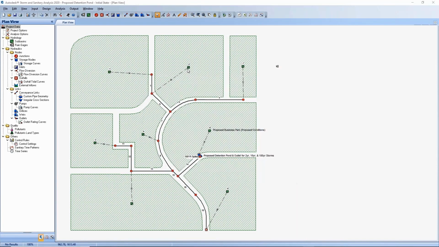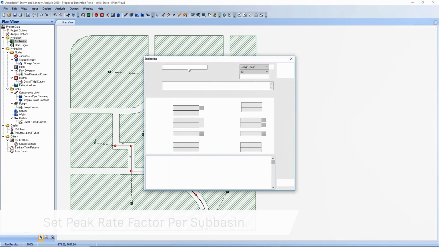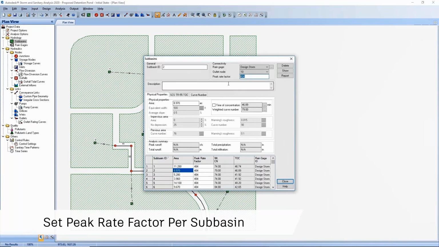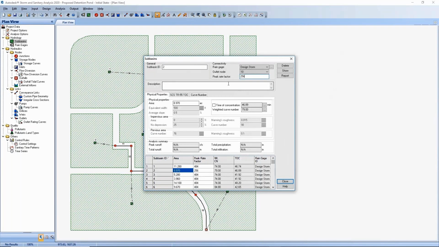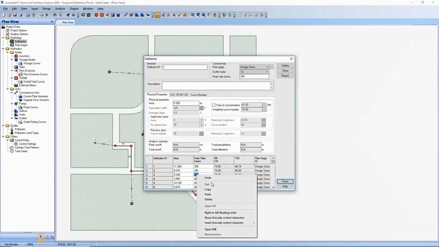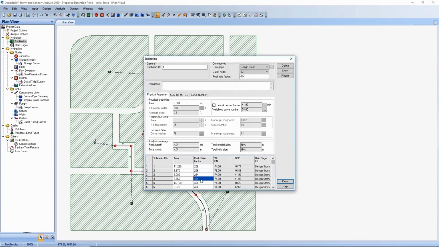From there, you can use those references to set a peak rate factor per sub-basin, right? Like I said before, we had to use one peak factor for all of them, whereas now you can more or less customize them. You can see it's a much better approach than using Excel, if you look at it. And all of these reports can be exported to Excel. So if you wanted to export it somewhere for reference, be it in a report or something like that, you can do it using the reports manager.